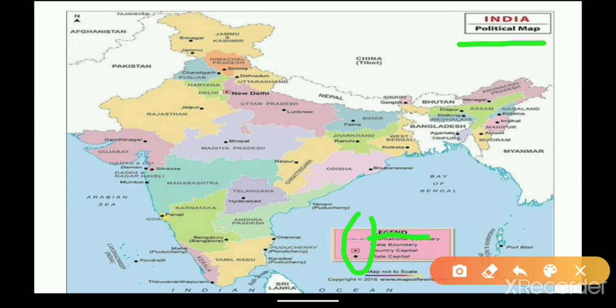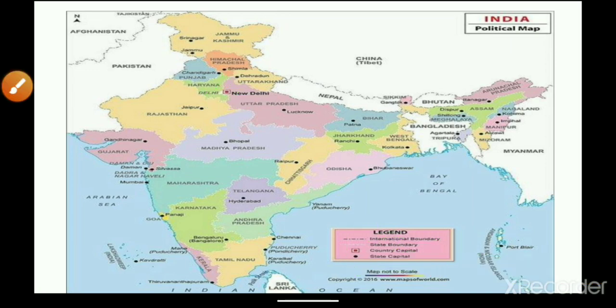Here the dark dot is the state capital, and the red box with a red dot is our country's capital. You can see here New Delhi, it is our country's capital. Then white dotted lines are state boundaries, and black dotted lines are international boundaries. So this legend helps us to read the map.